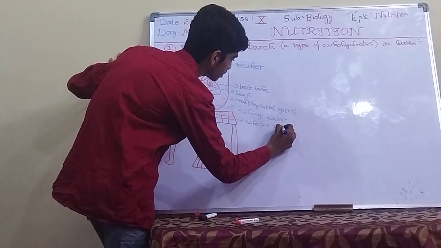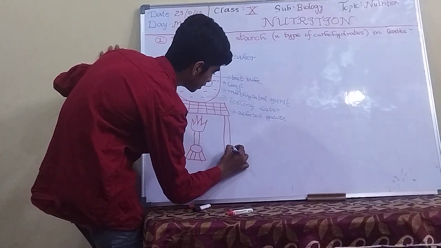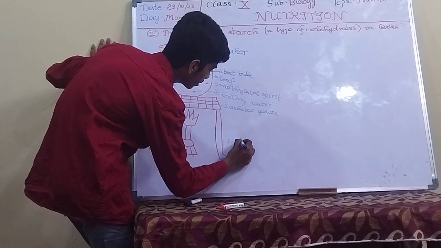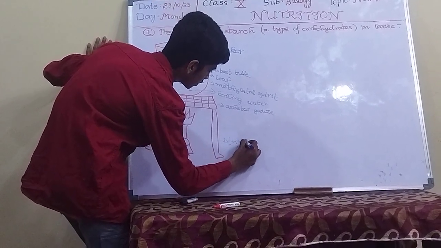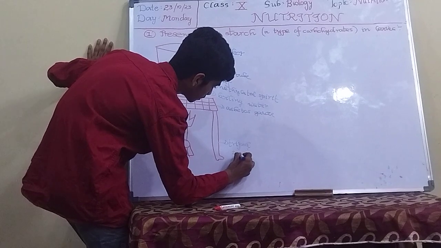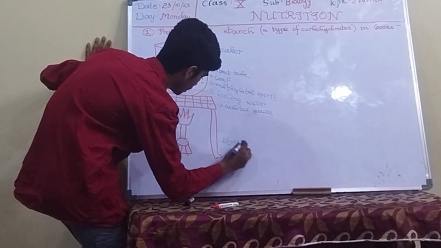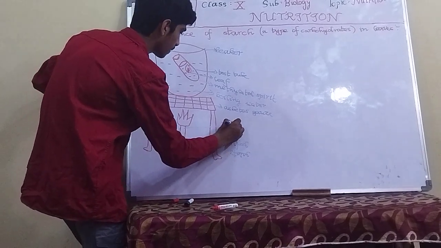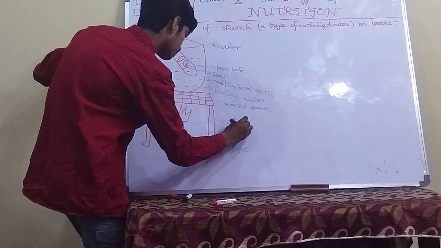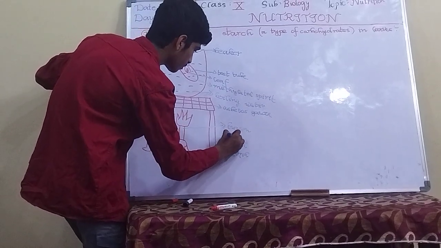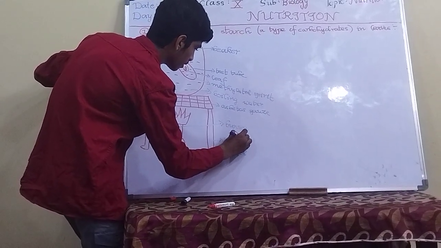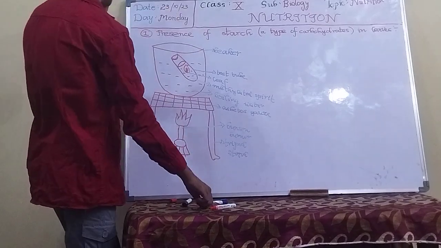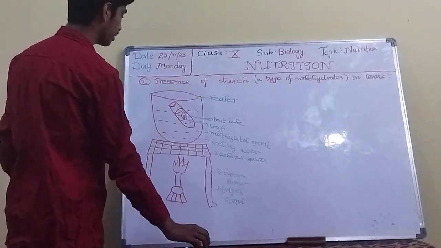And this is the tripod stand. And this is the Bunsen burner. So these are the materials required for this activity.